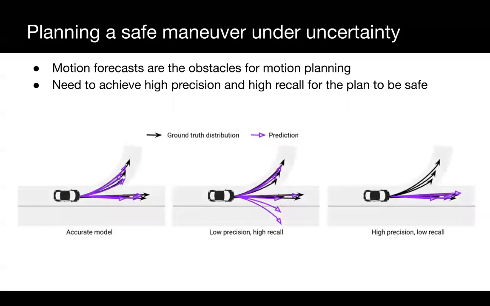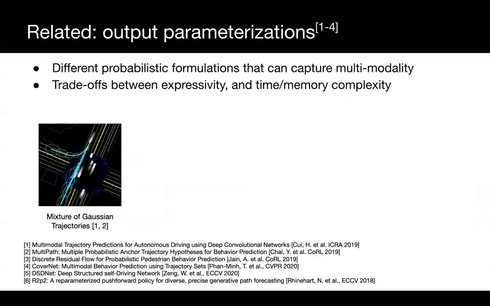To illustrate this concept, on the left we have an accurate model where the ground truth distribution in black and the predicted one in purple nicely overlap. In the middle, the predictions recall or cover both trajectories, but we also observe unrealistic samples, which we refer to as low precision. On the right, we have the opposite case, where the model achieves high precision but low recall since it doesn't cover all modes.